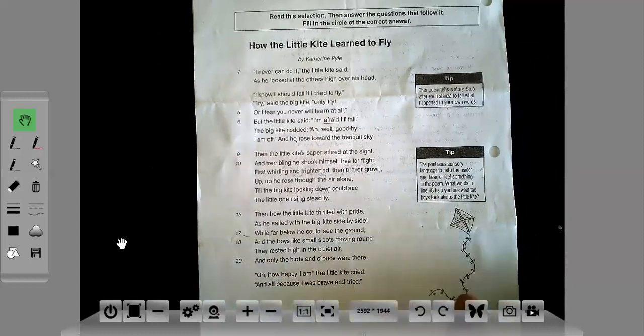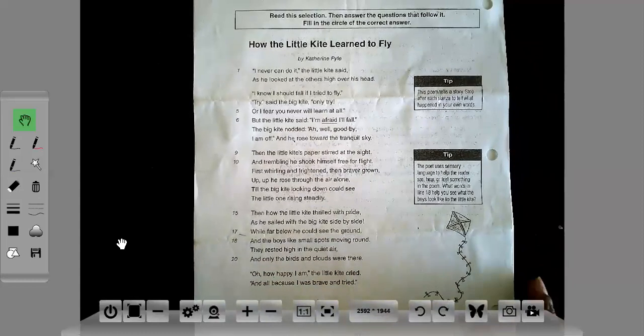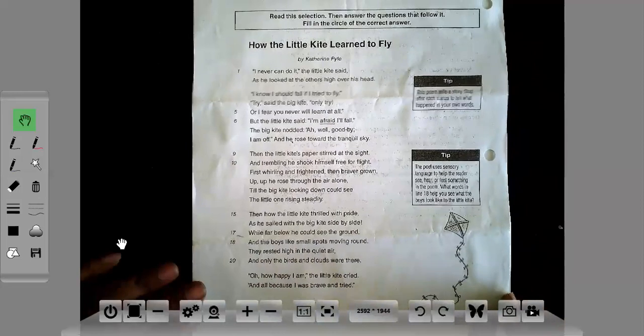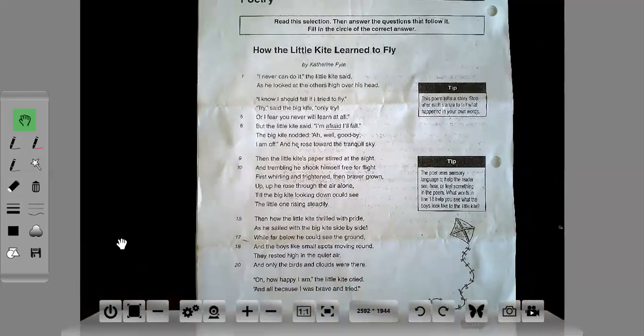So we're going to go through and identify the type of poem that we're reading. So let's start with that. Again, there's 4 types of poetry, which is narrative, lyrical, free verse, and humorous. I know that it's not humorous because there was nothing silly or funny about the poem. Lyrical, it does not have a rhythm or a beat to it. It does express his feelings, but it's more so about telling us a story. So what I'm getting from here is a story about how the kite learned to fly.